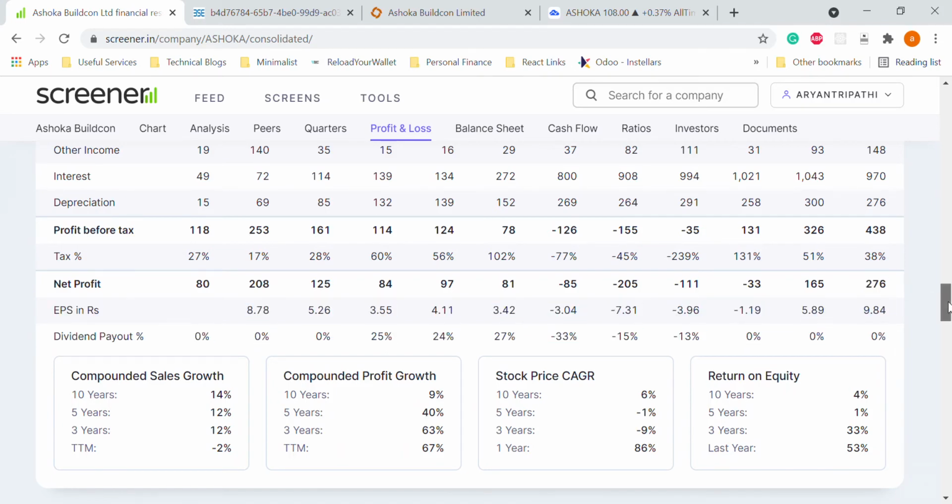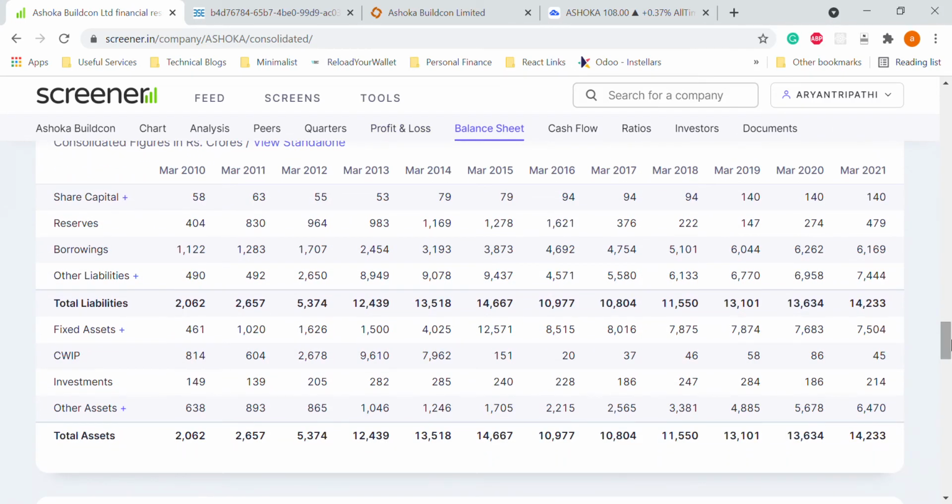Then if you drill down the balance sheet, this company has the borrowing size also reduced from last quarter a little bit. It's not great, but a little bit. Infrastructure companies always have a good amount of debt. So this we cannot ignore. We cannot say, okay, this company has a lot of debt. Every infrastructure company, if you see, has a good amount of debt. Reserves wise, this company has slowly started increasing, 147 to 274, 479. So this is a good sign of growth.